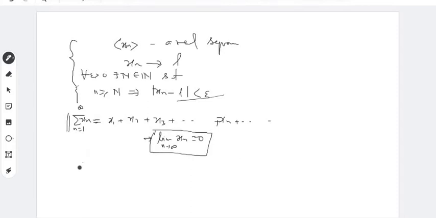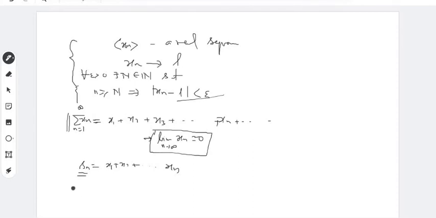So you construct a sequence, say Sn, where the nth term of the sequence is simply x1 plus x2 plus up to xn. So S1 is equal to x1, S2 is equal to x1 plus x2, S3 is x1 plus x2 plus x3, and so on. In this way, you can construct a real sequence.